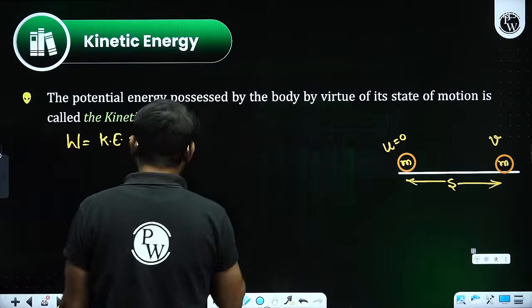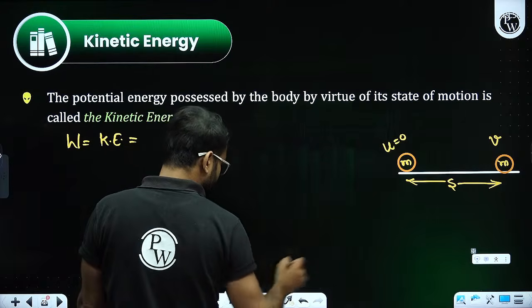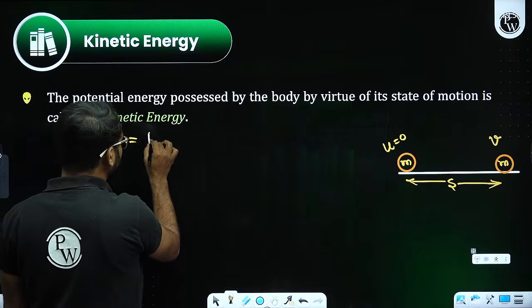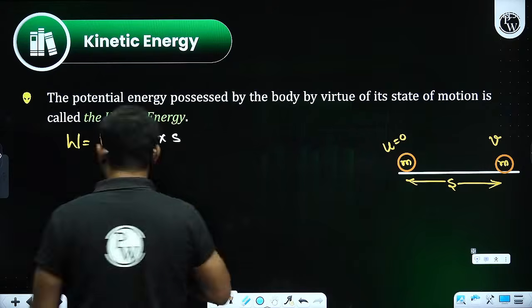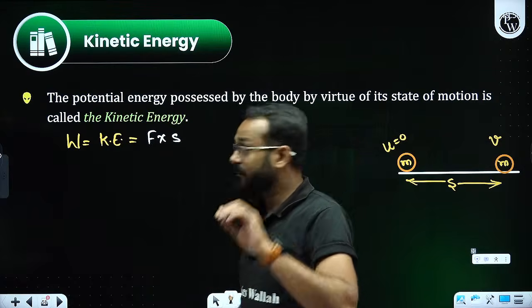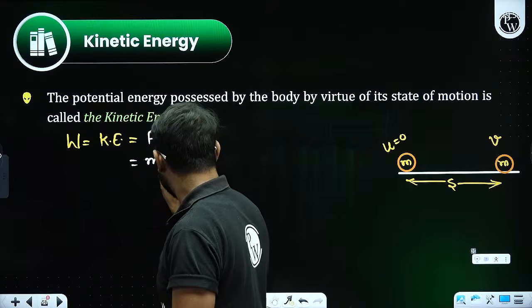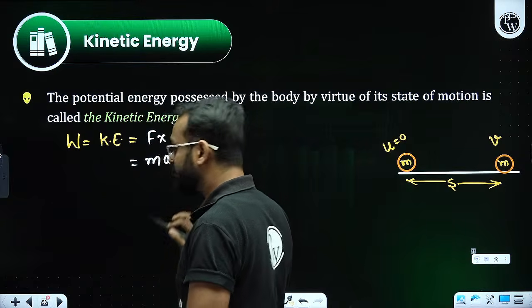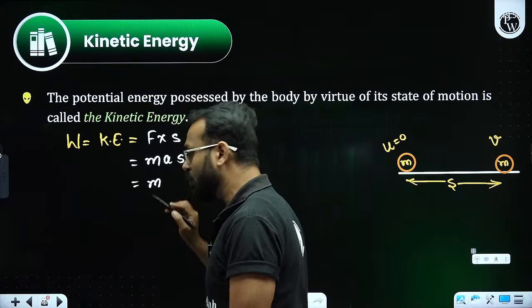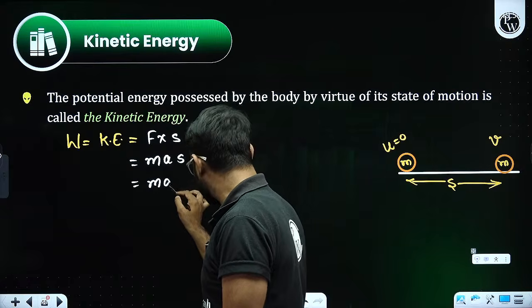If there is work done in terms of kinetic energy, the formula is force into displacement. Yes or no? Now, force is mass into acceleration, that is ma. So mass into acceleration, I am writing it as it is.